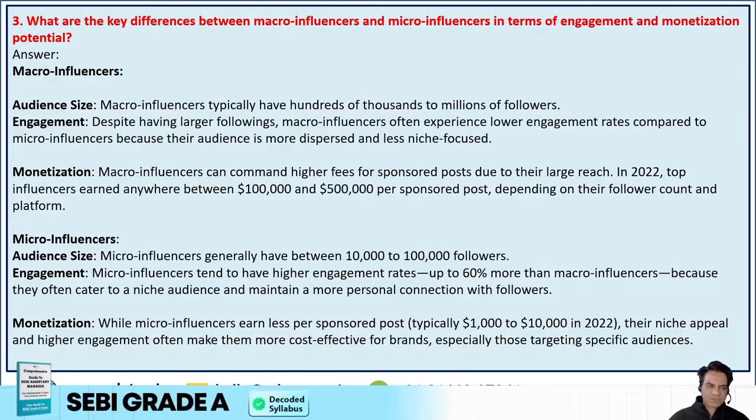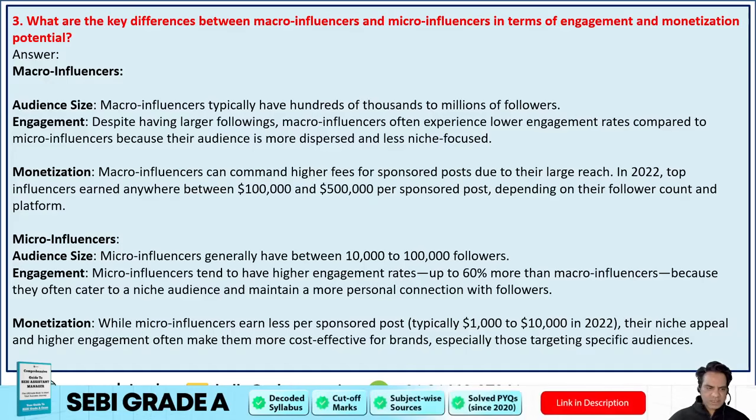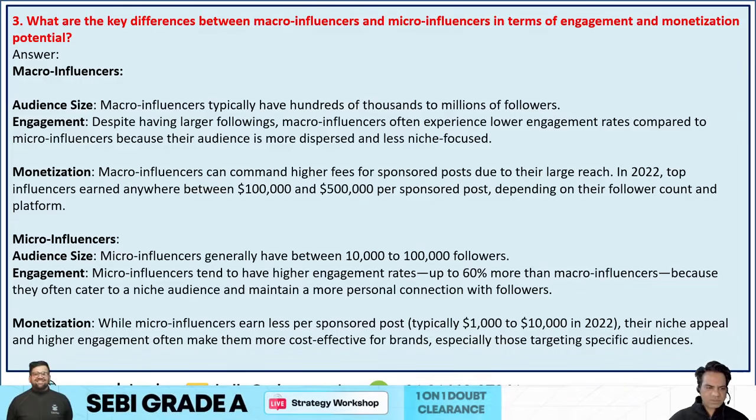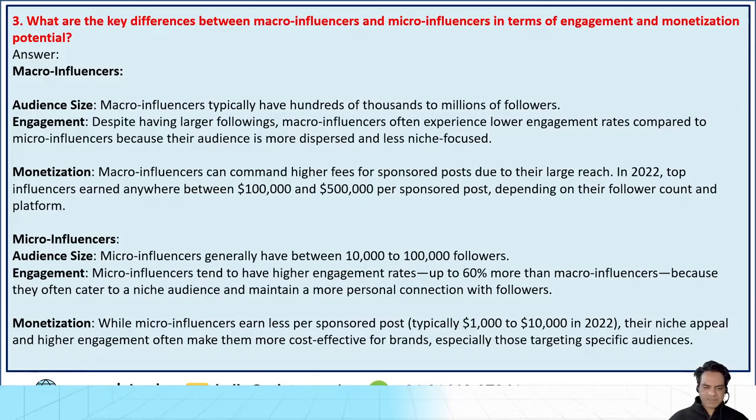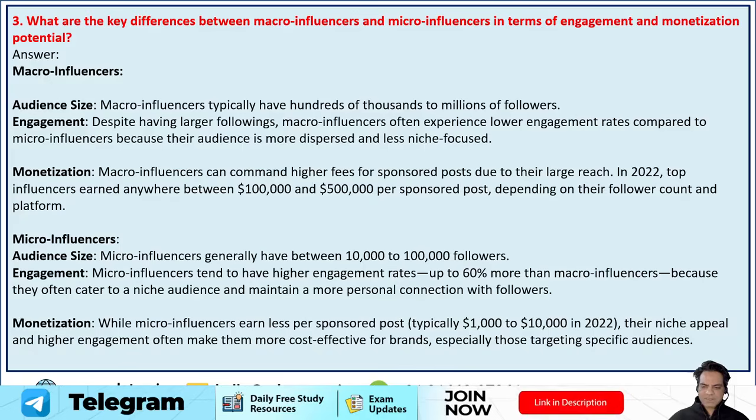Now, micro influencers: the audience size is generally between 10,000 to 100,000 followers. Engagement is higher, with engagement rates up to 60% more than macro influencers, because they often cater to niche audiences and maintain a more personal connection with followers. And monetization: while micro influencers earn less per sponsored post, typically $1,000 to $10,000 in 2020, their niche appeal and higher engagement often make them more cost effective for brands, especially those targeting special audiences.